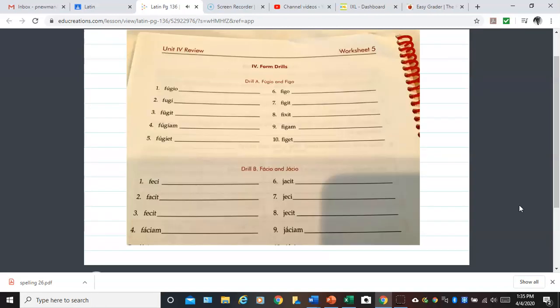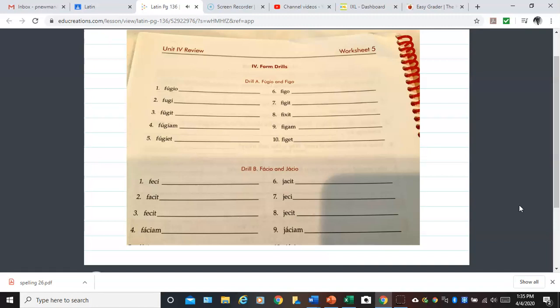Okay, this is an exercise that you have done many times in class, and normally what we'll do is we determine the tense before we even get started. So I'm going to do that with you. I'm going to color code these for you. Going down 1 through 5, we'll work with just fugio, and then we'll do the same thing for figo.